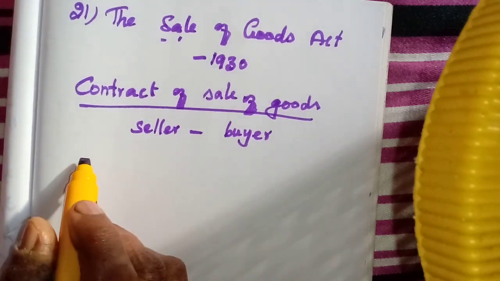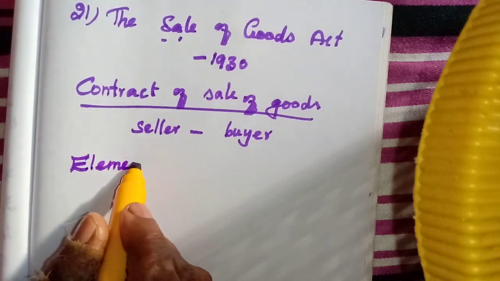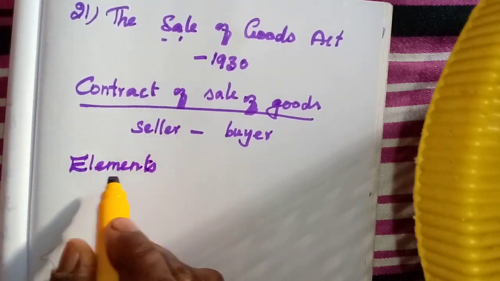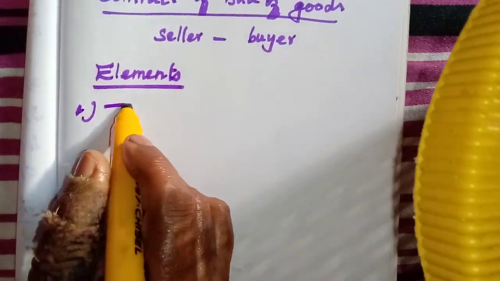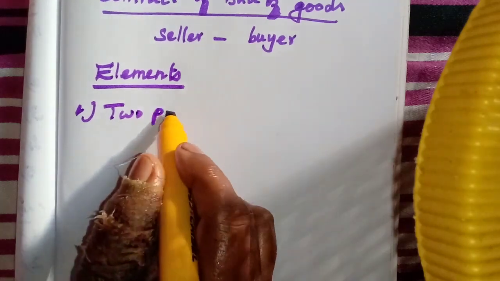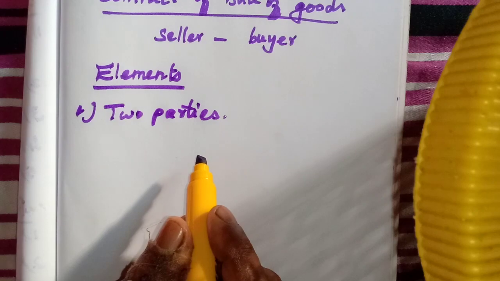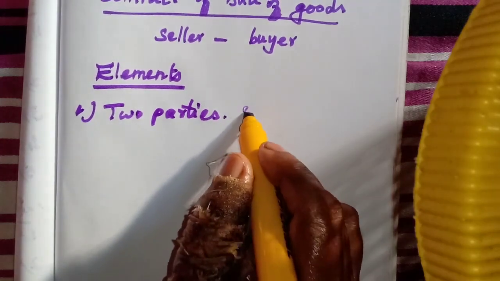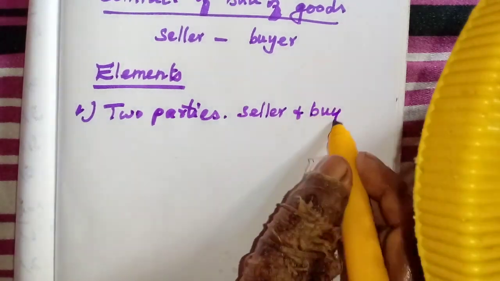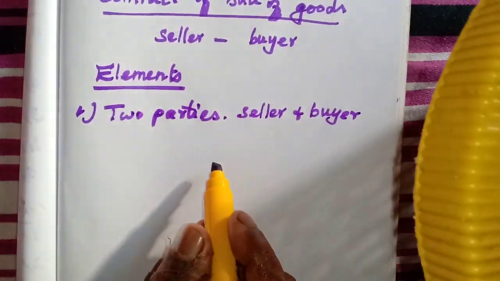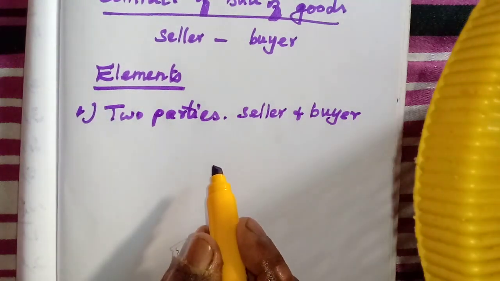Now we will learn the essential elements of a contract of sale. The first one is two parties. We know the two parties involved in the contract of sale of goods are the seller and the buyer.